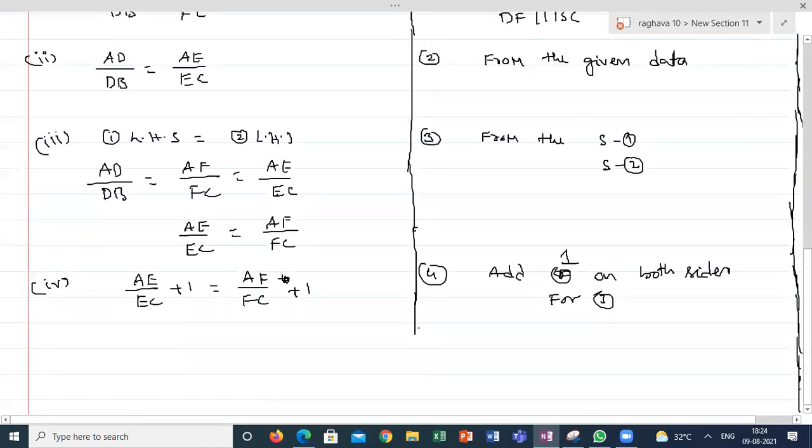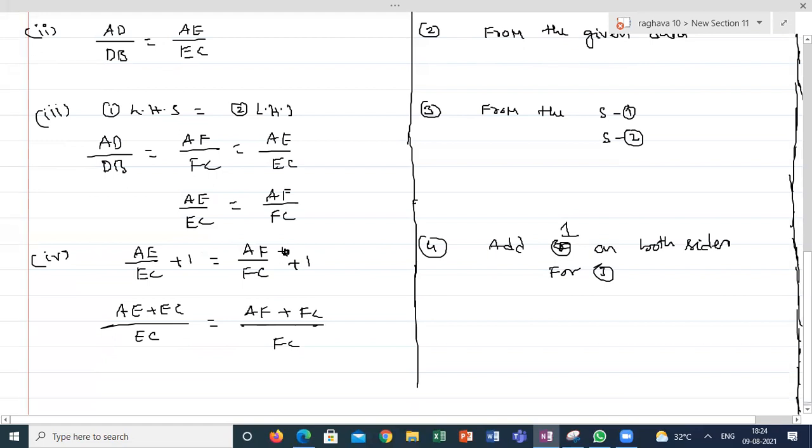If I add and take the LCM, what is the final conclusion? AE plus EC by EC is equal to AF plus FC by FC. So AE plus EC is how much? AC.